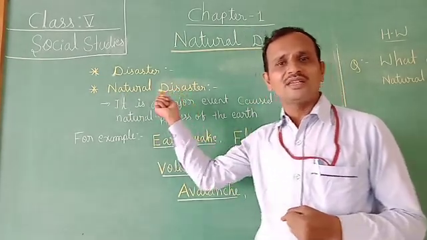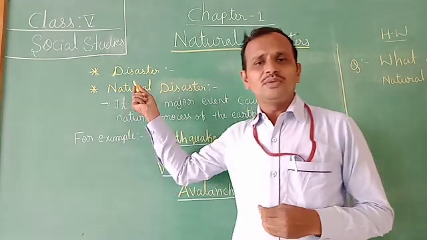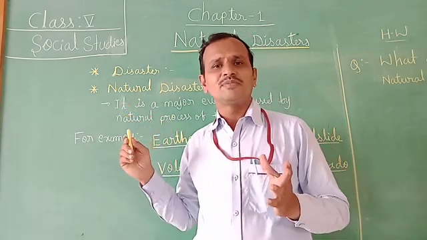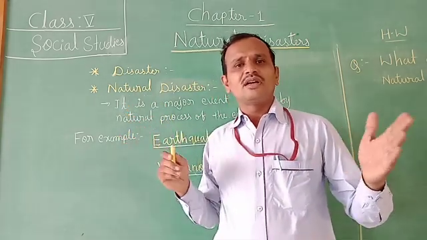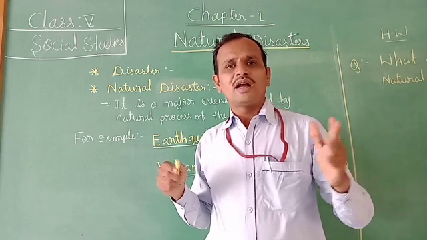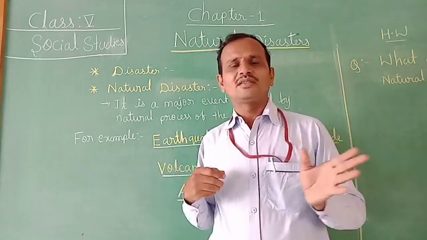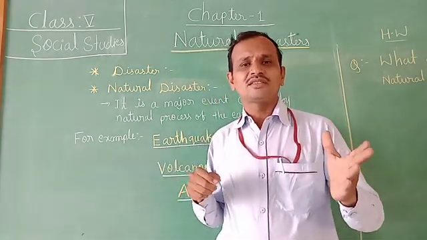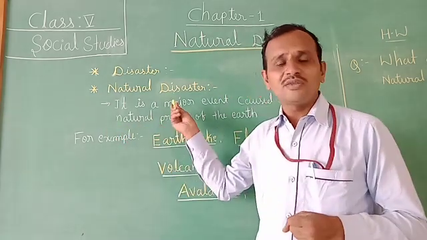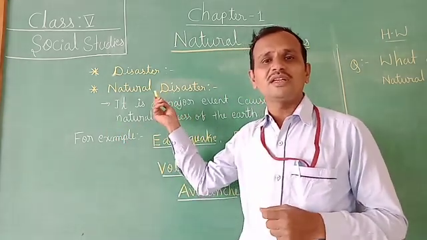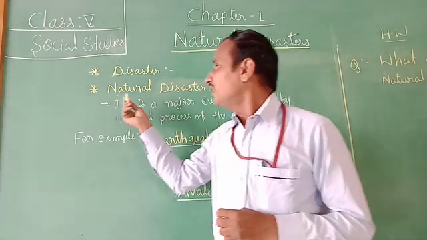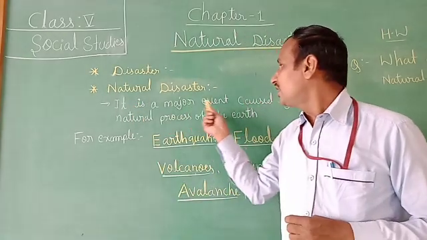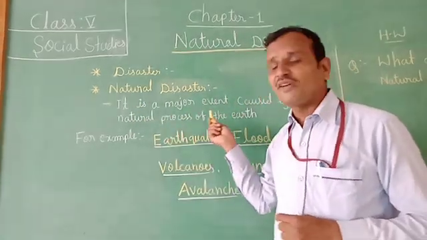Now let us go to the next topic, natural disasters. Children, you may have seen some natural disasters in your surroundings, like earthquake, floods, and tsunami. These are called natural disasters. Now let us understand the definition of natural disasters. A natural disaster is a major event caused by natural processes of the earth.